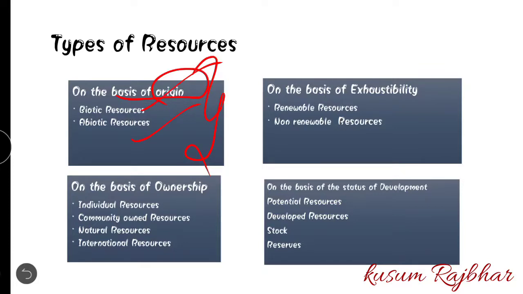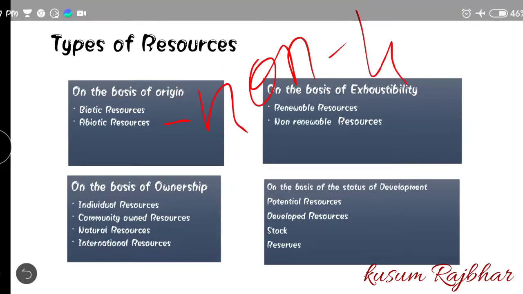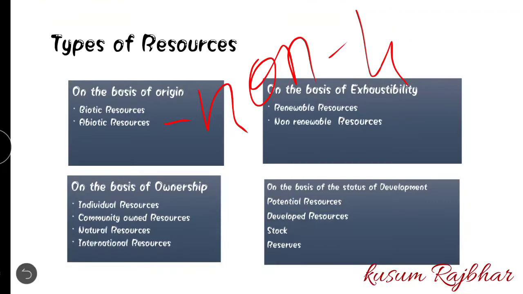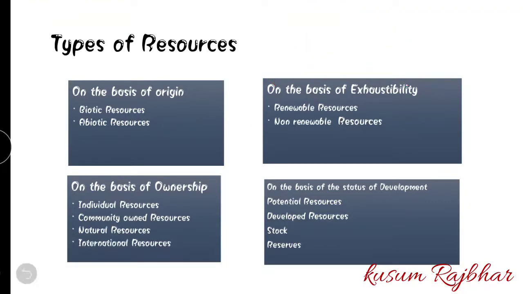Biotic resources means the resource which has life. Okay, for example animals, plants come under the biotic resources, whereas abiotic resources means non-living things. Non-living things come under the abiotic resources. For example water, soil, rocks, mountains are the abiotic resources.